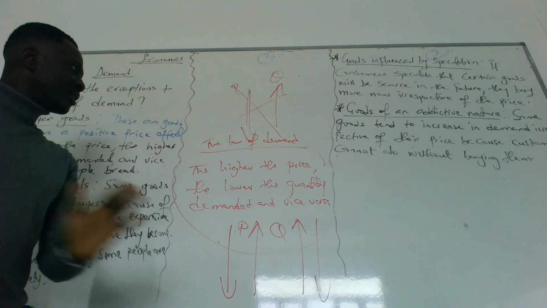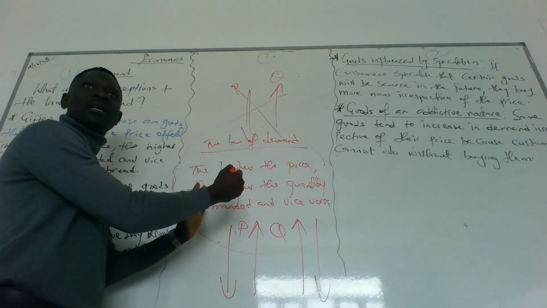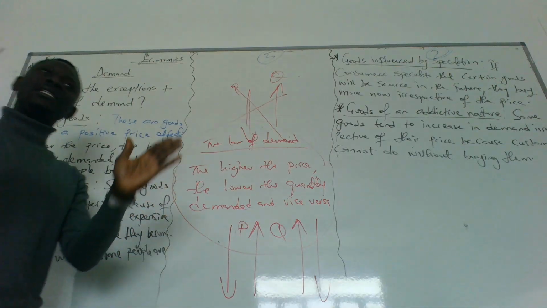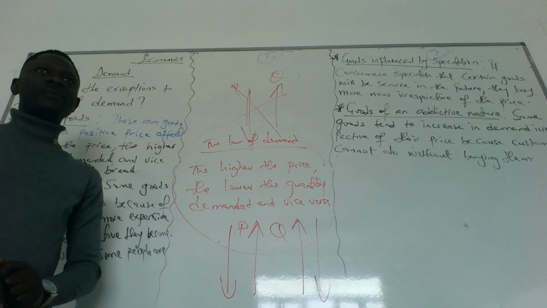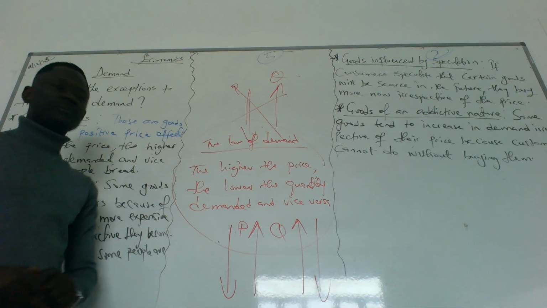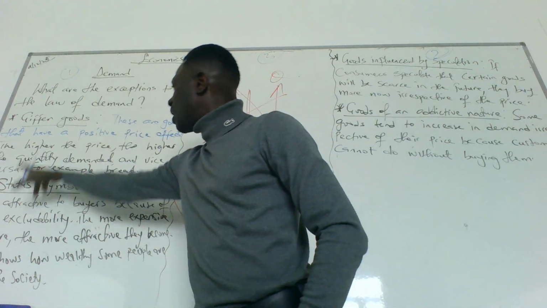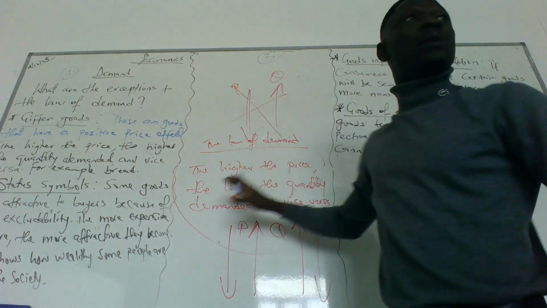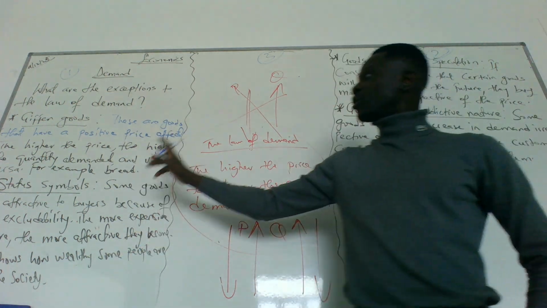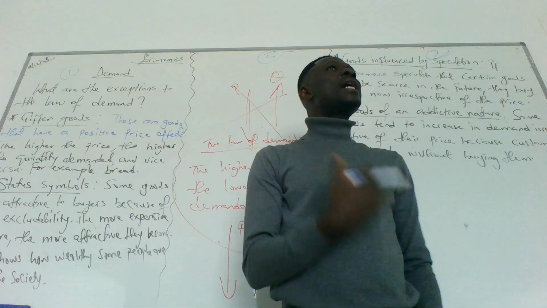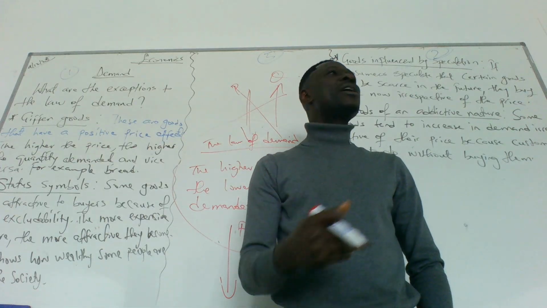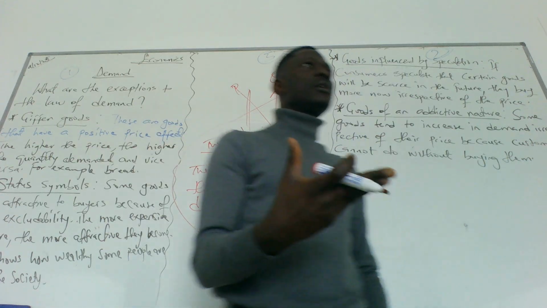Today is about something different from the law of demand. We call it the exception to the law of demand. So what are the exceptions? These are the reasons why the law of demand will not work here. The first one is Giffen goods. What are Giffen goods? These are goods that have a positive price effect.